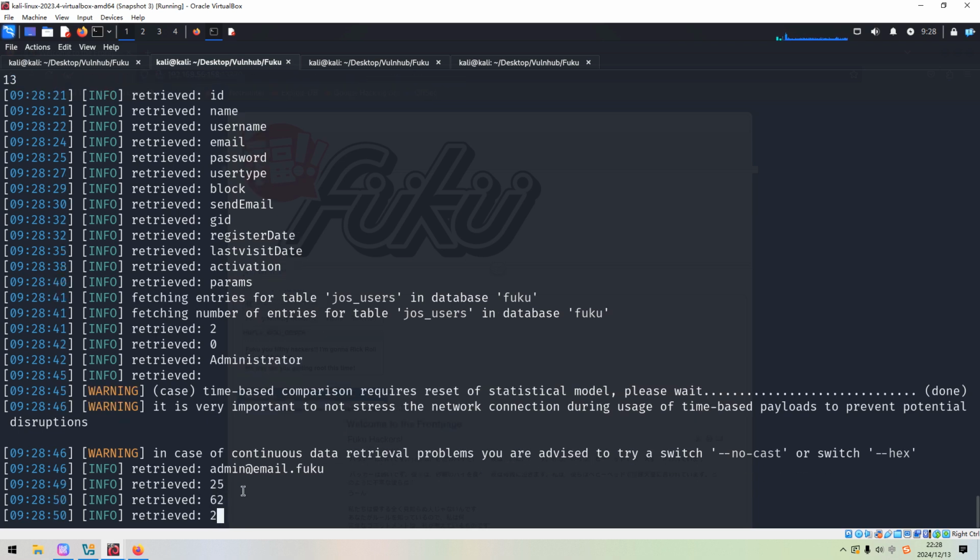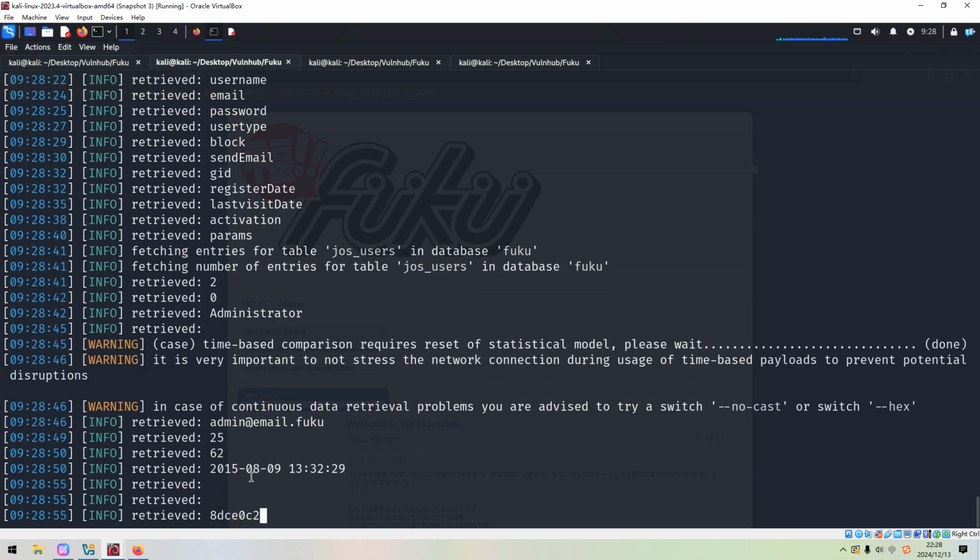It's retrieving a domain user and hashed password. But this password has two parts.